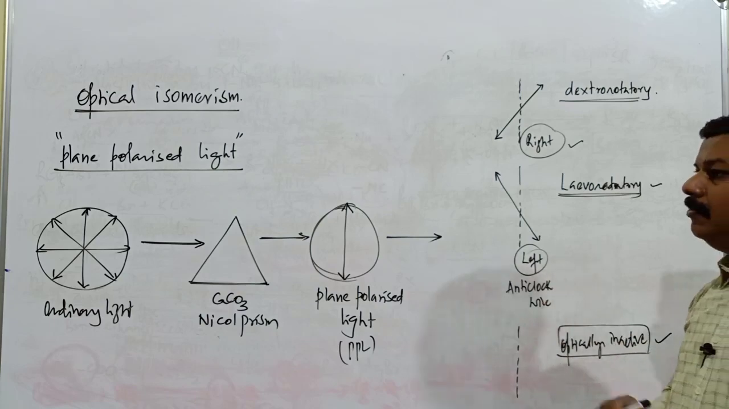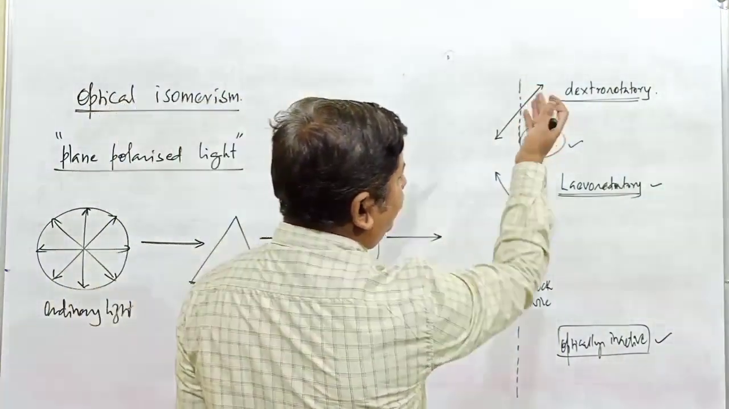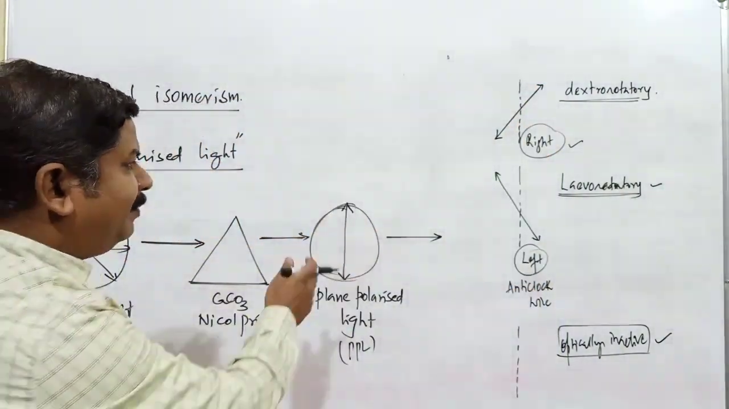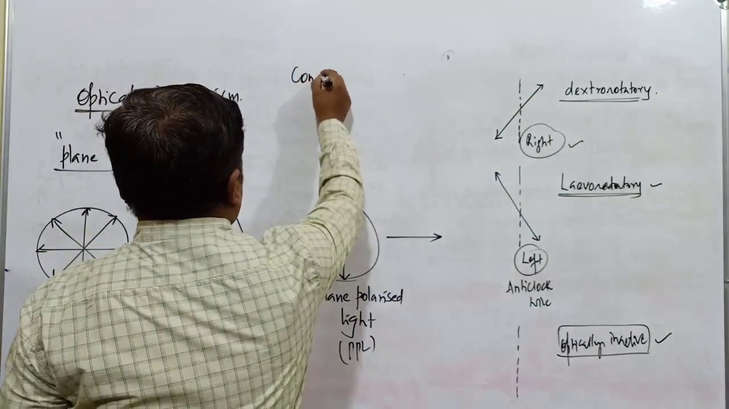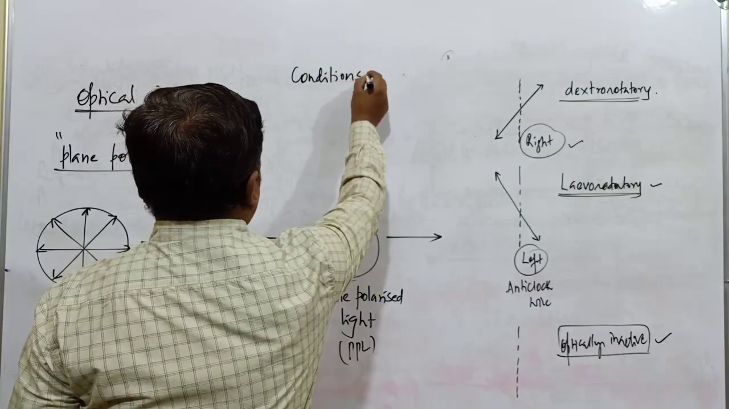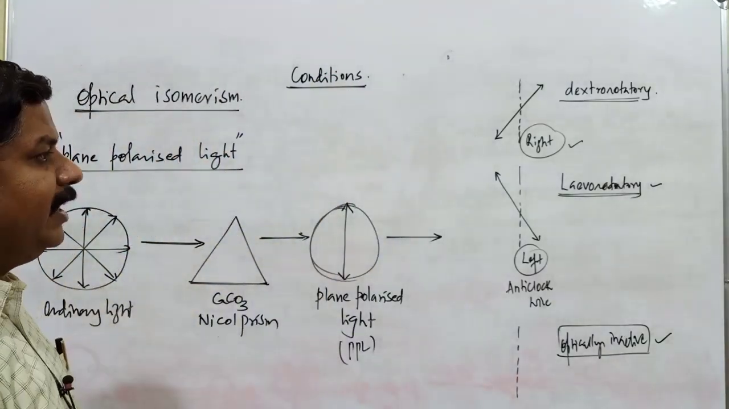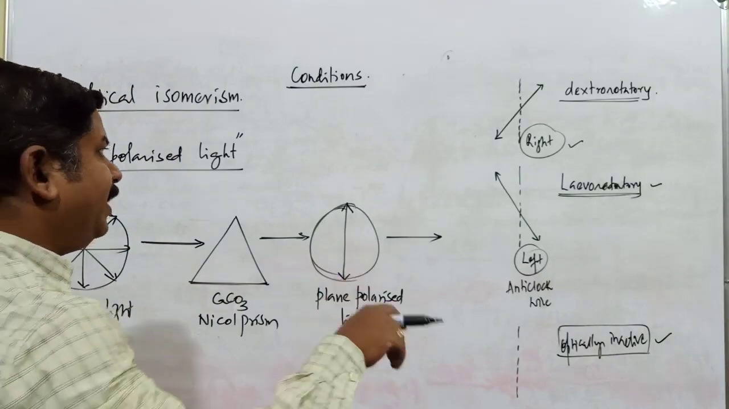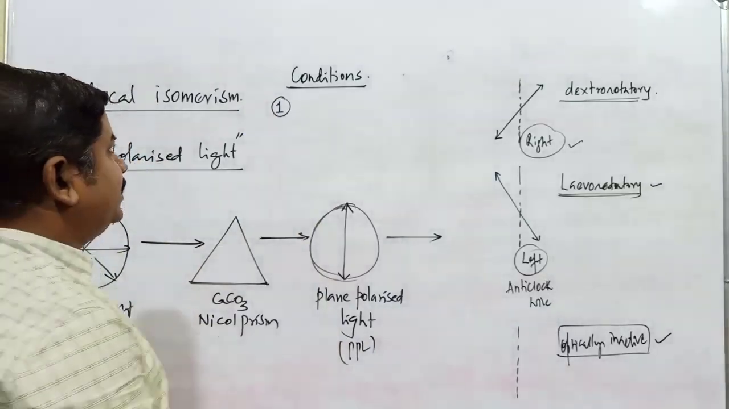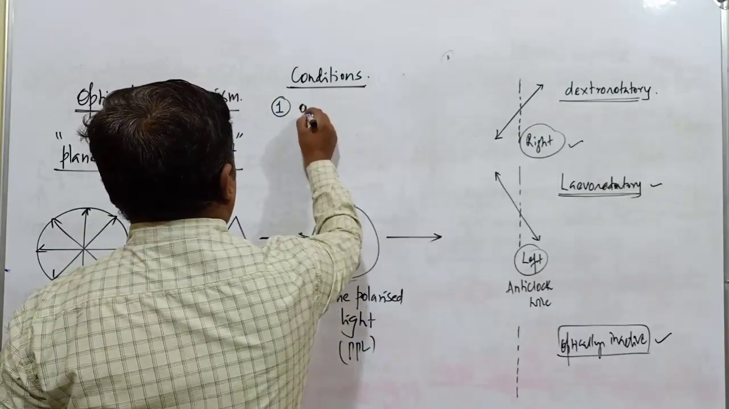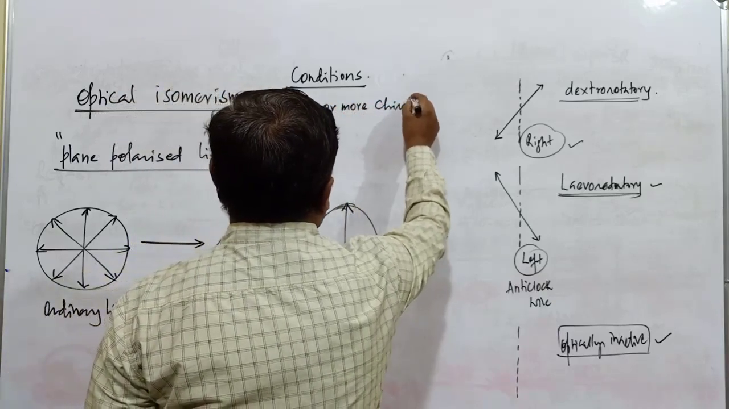And basically, after seeing a particular organic compound, how do we decide whether it rotates PPL towards the right side or towards the left side? There are some particular conditions. With the help of these conditions, it is possible to know whether the compound is optically active or optically inactive in nature. To exhibit optical activity, I will explain only the first condition in today's class. Only one condition: the compound must contain one or more chiral carbon atoms.